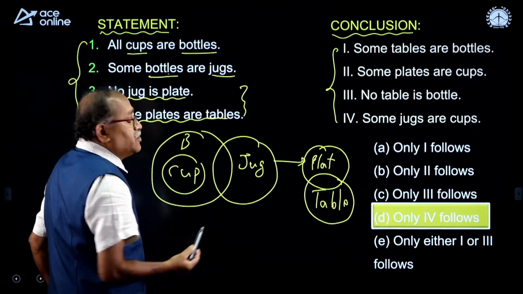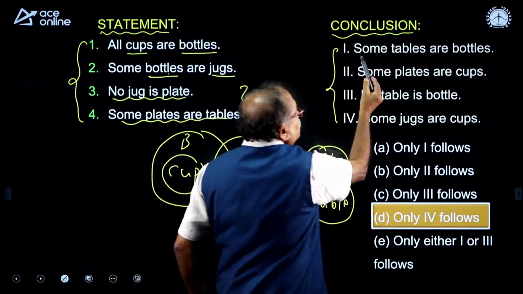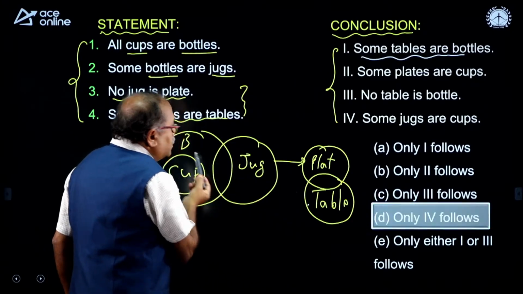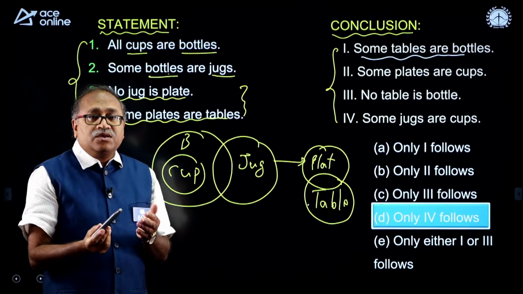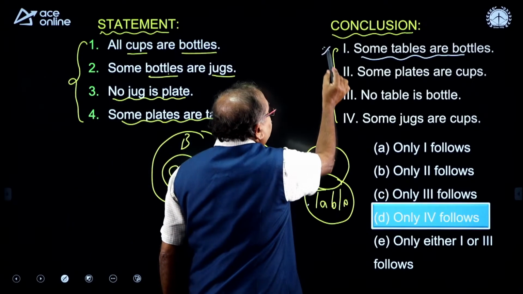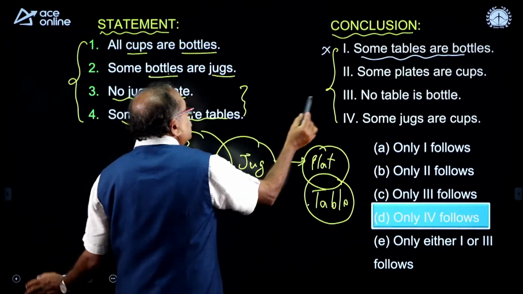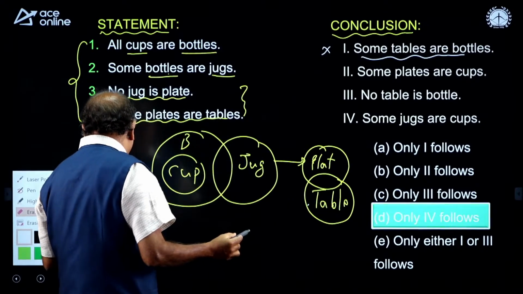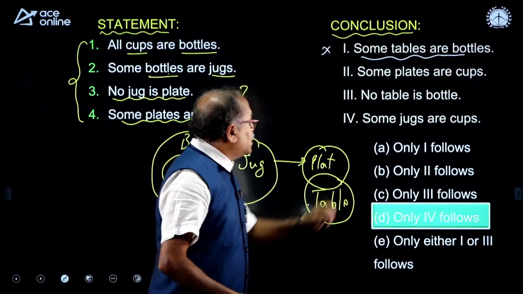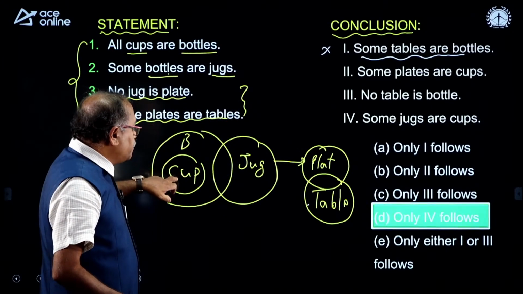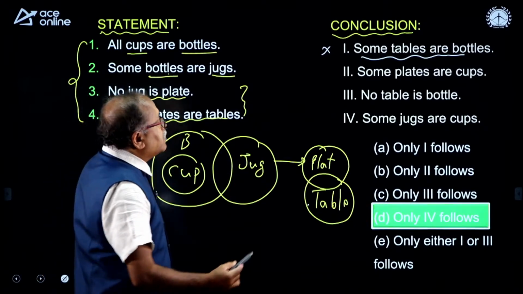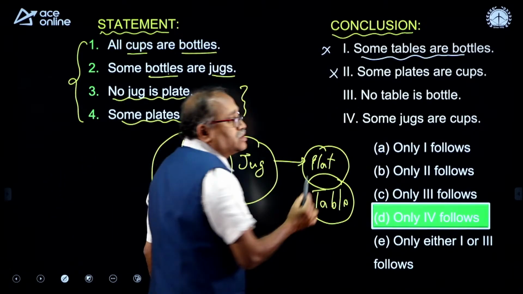Let us see how we answer this question here. Now, first if I check the first one, some tables are bottles. Here I have table and here I have bottle. I do not find any connection between table and bottle, so eliminate the first one. Look at this one, some plates are cups. Here we have cup and here we have plate. I do not find any relation between cup and plate. So, the second one is no.